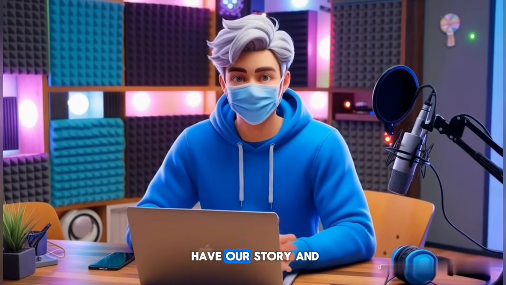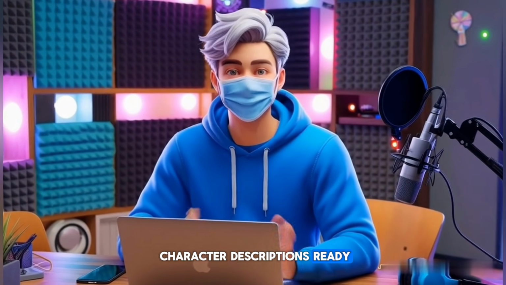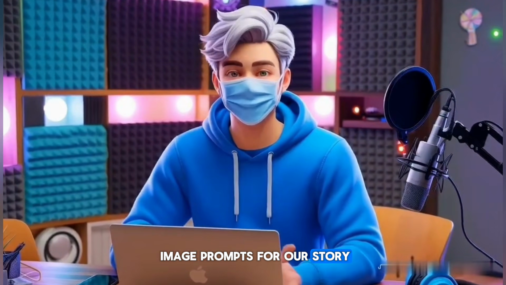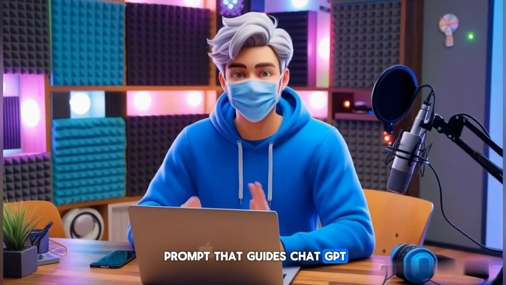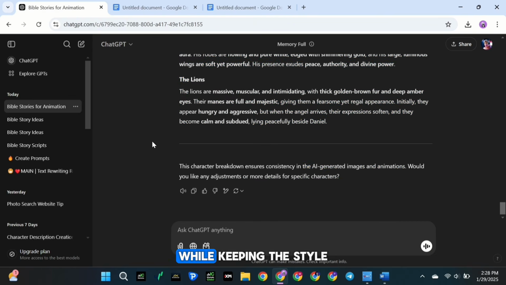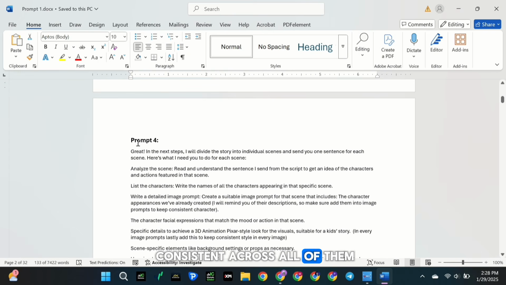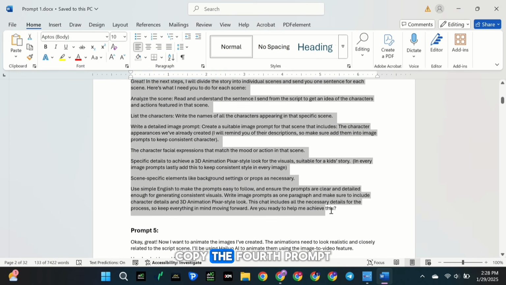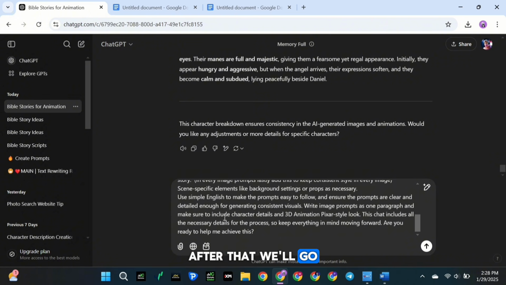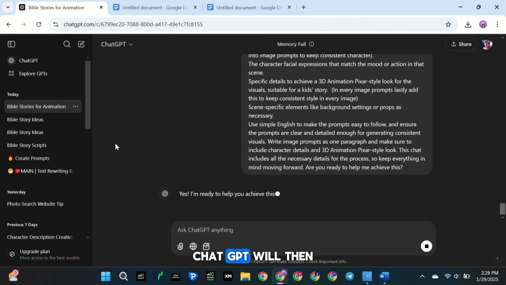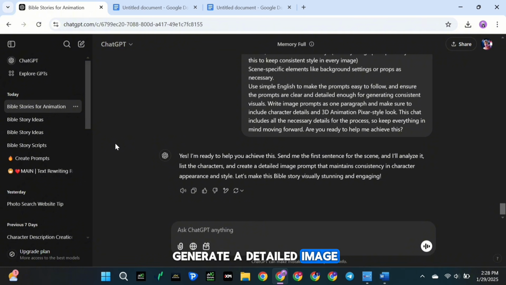Alright, now that we have our story and character descriptions ready, it's time to create image prompts for our story. To make this process easier, I've created a special prompt that guides ChatGPT on how to write our image prompts while keeping the style consistent across all of them. Here's what you need to do. Copy the 4th prompt and paste it into ChatGPT. After that, we'll go through each scene one by one. ChatGPT will then generate a detailed image prompt for each scene.